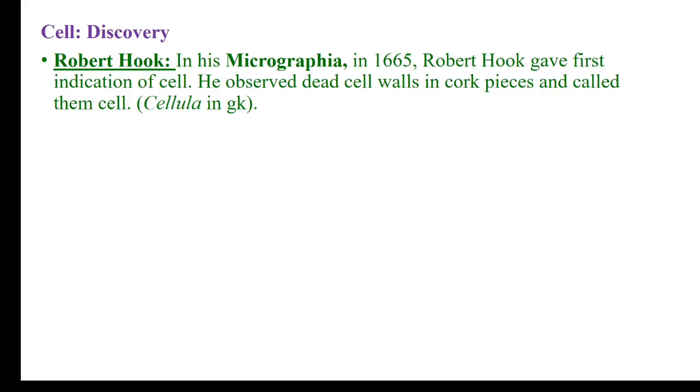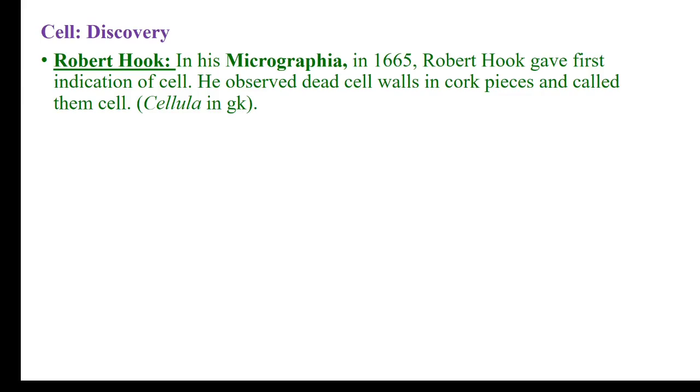Now come to the discovery of the cell, some milestones only. Robert Hooke is the first scientist who commented about the cell. He gave the name cell. Actually, what was observed by Robert Hooke were just the cork pieces, and they were the dead cell walls of the cork pieces. He called them cellula. He published his work in Micrographia.